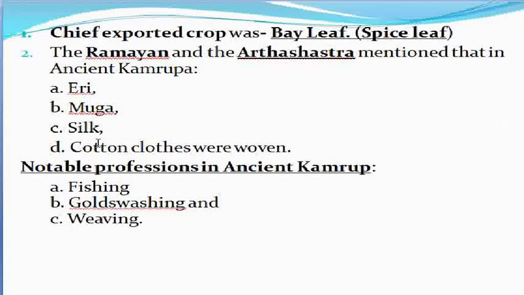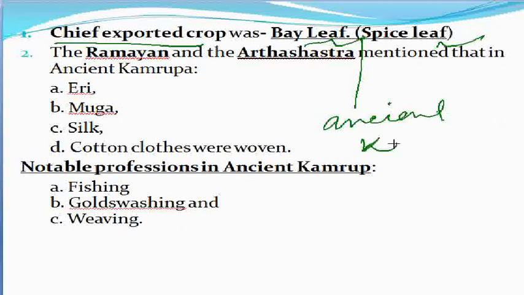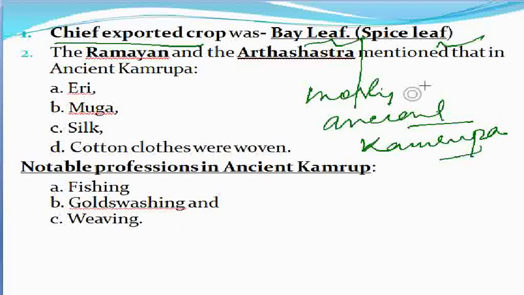So let's move on to the next. The chief exported crop during ancient Kamrupa is bay leaf, that is spice leaf. During ancient Kamrupa, which crop was mostly exported? The answer will be bay leaf, that is spice leaf.